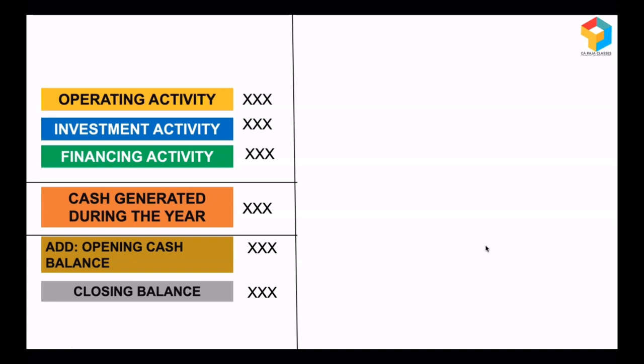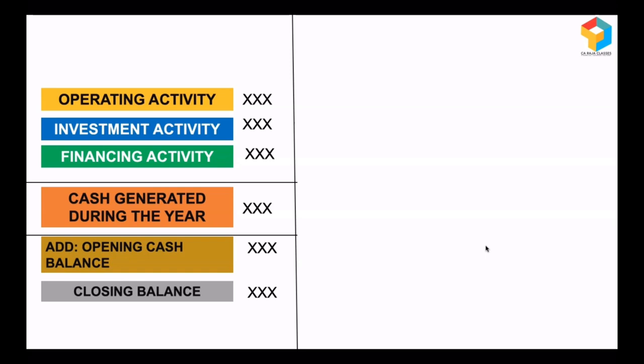I'm capturing the cash flows from operating activity, investment activity, financing activity. I'm aggregating them so that I can get the cash generated during the year. And with this, when I add the opening cash balance, automatically I get the closing cash balance. Okay. So by having a look at this statement, I'll get to know from where money had come and where money had gone out.